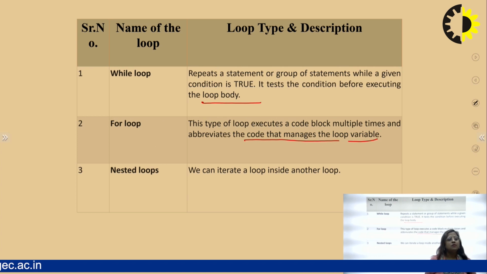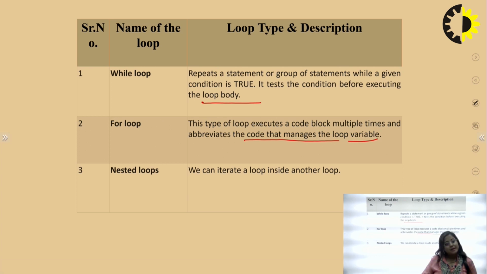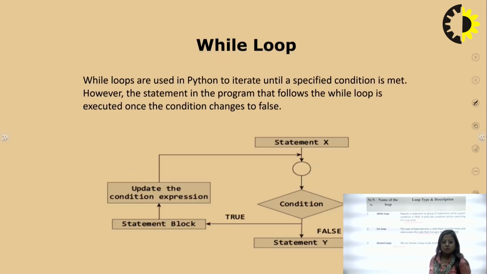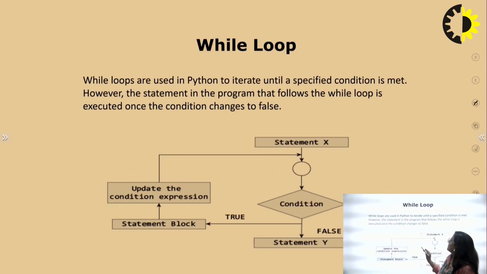A nested loop means we can iterate a loop inside another loop. Now we will discuss all these loops one by one in depth using Python programs, with many examples. So first is the while loop.